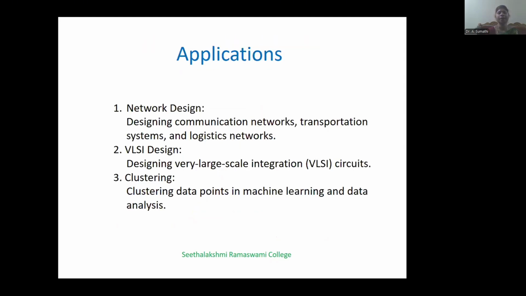Applications. The connector problem is very much used in network design, VLSI design, and clustering. In network design, it is for designing communication networks, transportation systems, and logistics networks. In VLSI design, it is for designing very large scale integration circuits. In clustering, it is used to cluster data points in machine learning and data analysis.